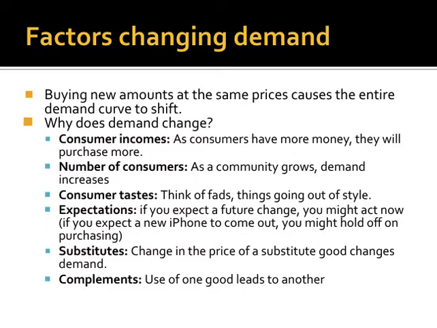So beef being a substitute, the increase in quantity demanded for beef means that there is less demand for pork because the substitute became cheaper. If beef went back up to $2.50, the quantity demanded for beef would go down, and the demand for pork would go up. And finally, complements. The use of one good leads to another.